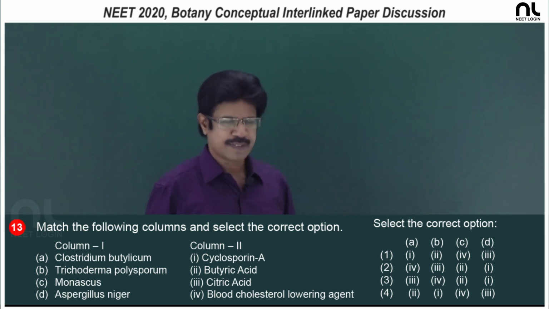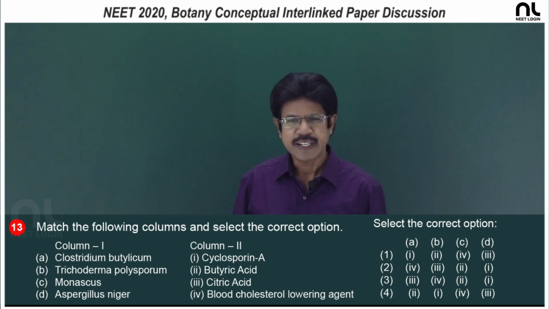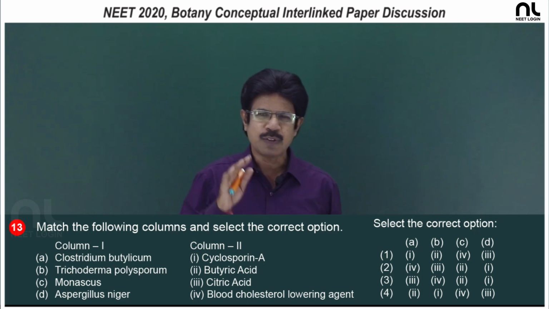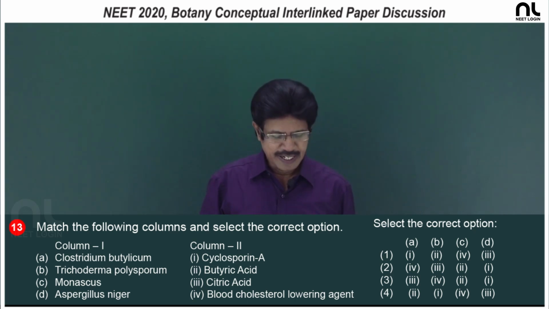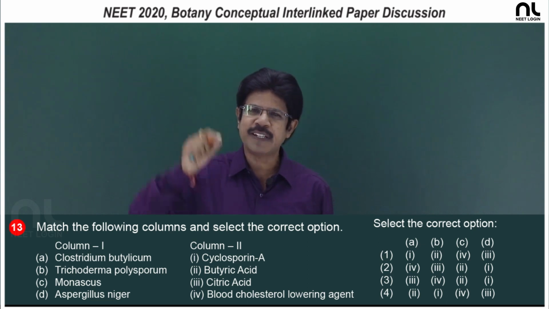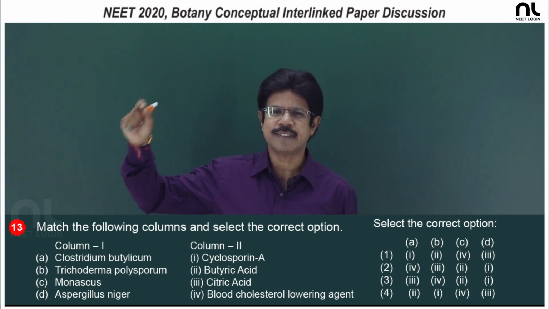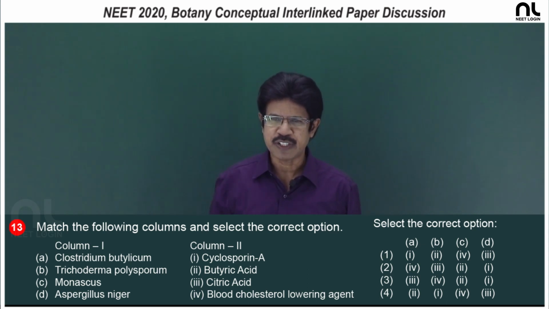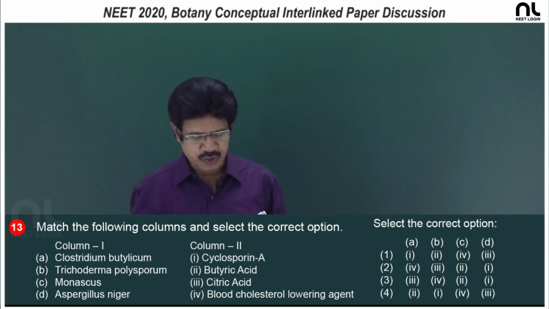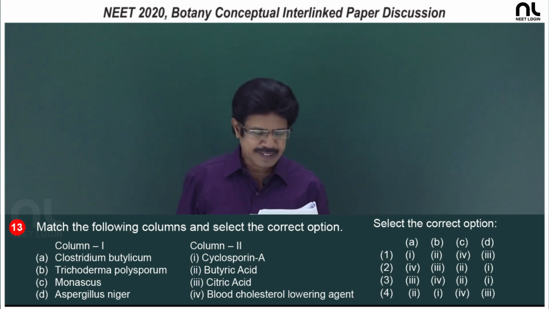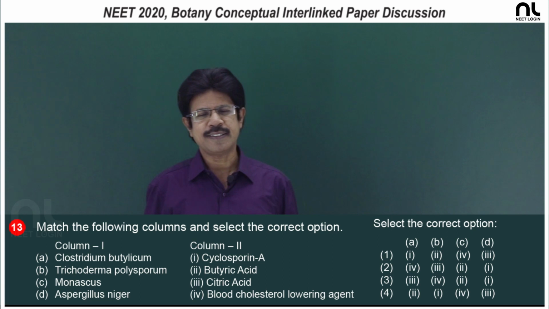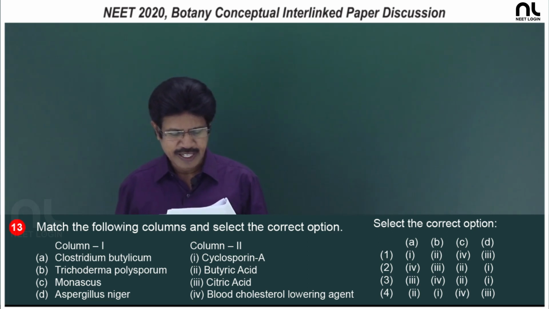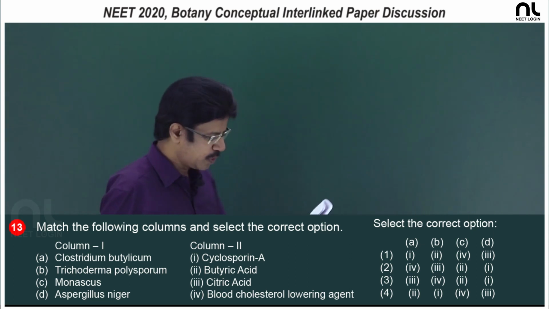C. Monascus purpureus is the yeast which yields statins, which are involved in lowering blood cholesterol. It acts as a competitive inhibitor for the enzyme involved in synthesis of cholesterol. So, the statins, a competitive inhibitor, lower the blood cholesterol. D. Aspergillus niger belongs to Ascomycetes, and it gives citric acid. So, the right option is the fourth option.